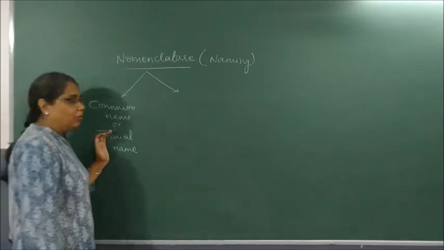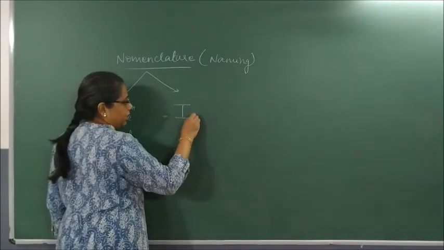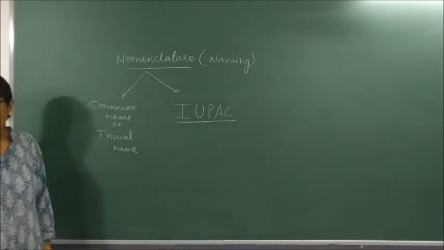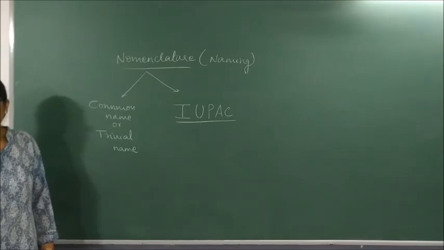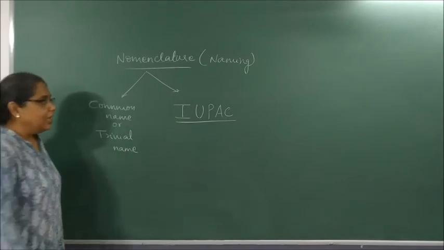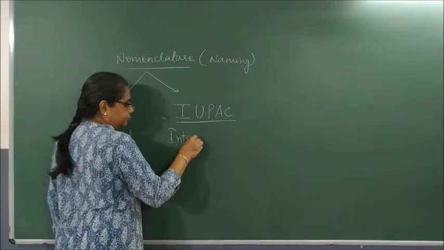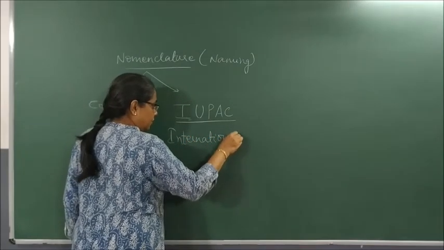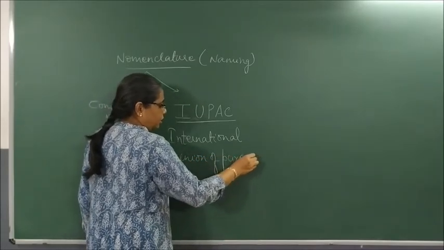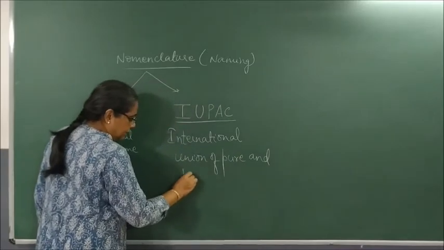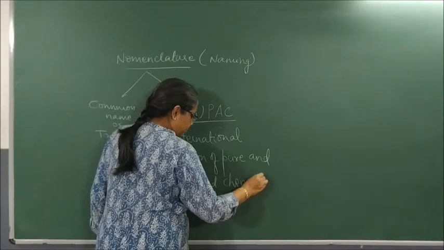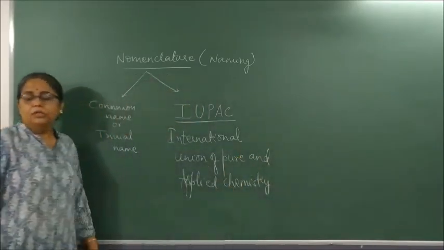And the other naming that we do is the naming given by an organization called IUPAC. What is IUPAC? Last year, what is IUPAC? Naming of elements. It is the International Union of Pure and Applied Chemistry. Okay, so what is IUPAC?